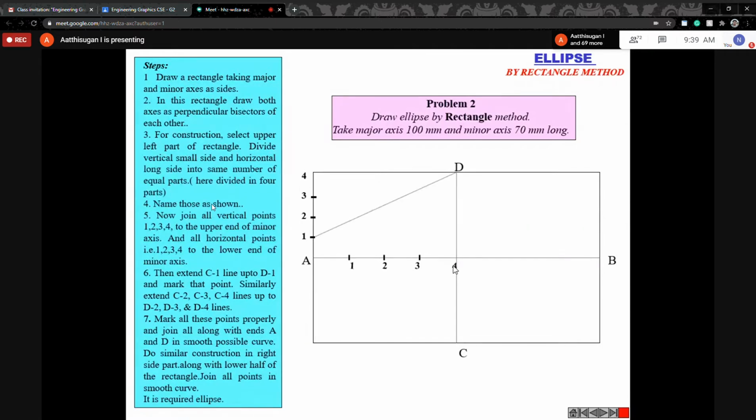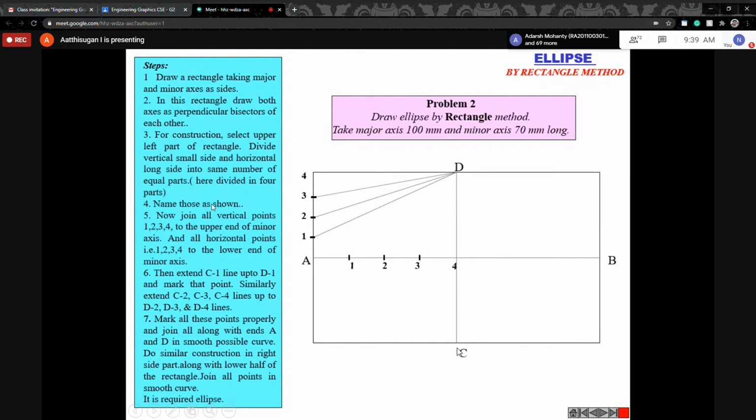When the vertical line is divided, from the first point to the start point D, you can draw the line. Similarly, from 2 to D, 3 to D, like this. Draw 1 to D, 2 to D, and 3 to D. Okay, this is the next.